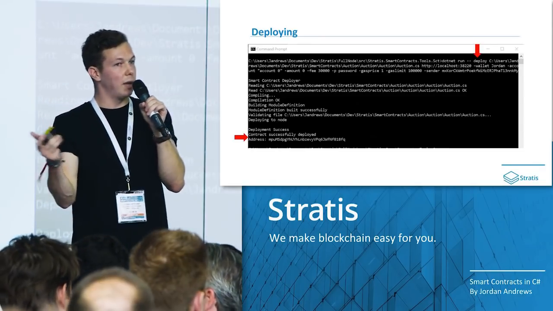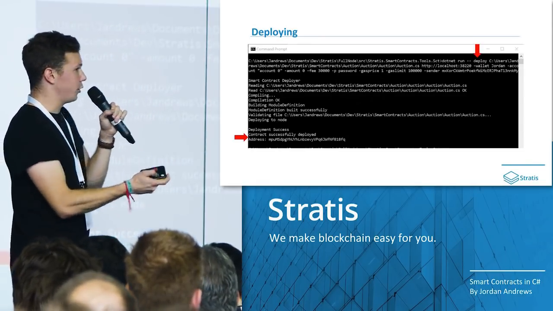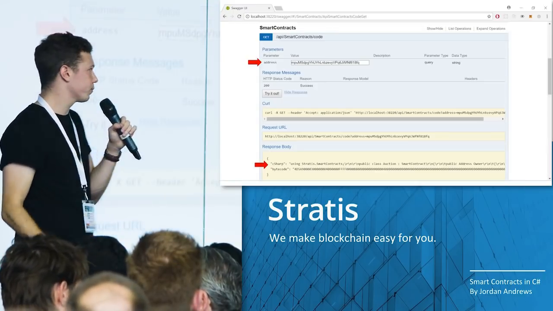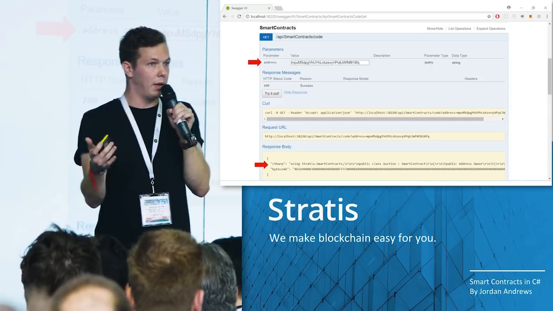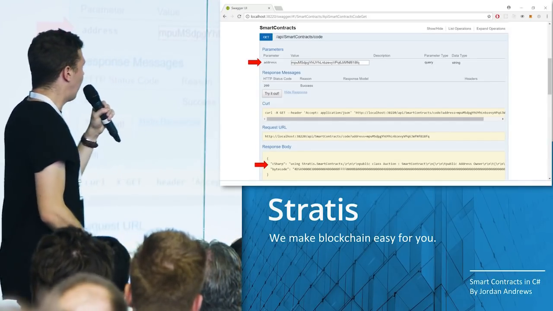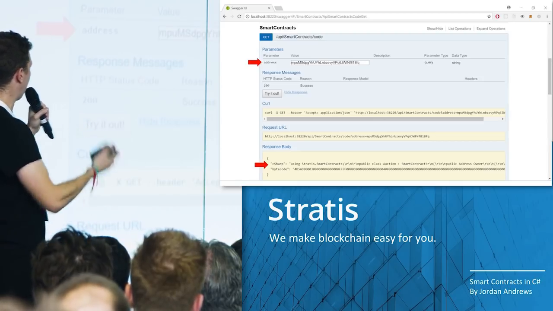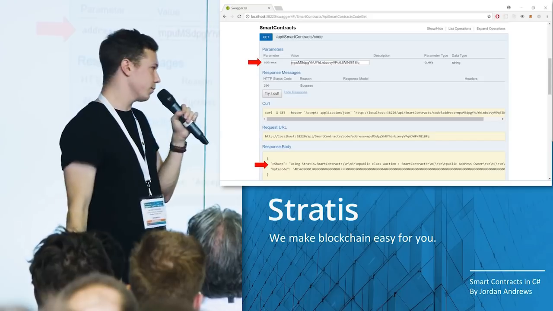This is just a Bitcoin or a Stratis testnet address. But what's really cool is there is now contract code that permanently lives there. We have an API behind the scenes that developers will be able to use to start querying and getting information about contracts. For example, what this looks like is if I go and put the address in, I can instantly get the code running at that address.